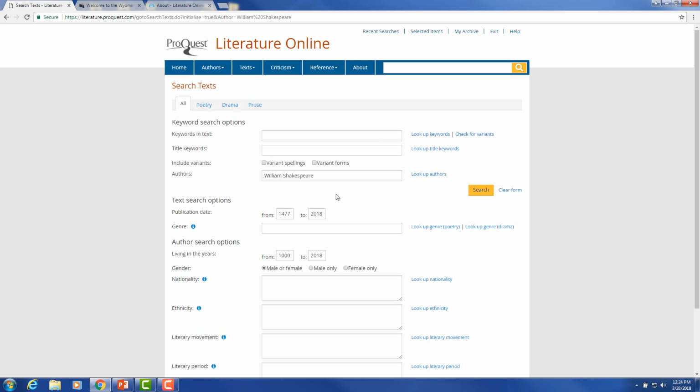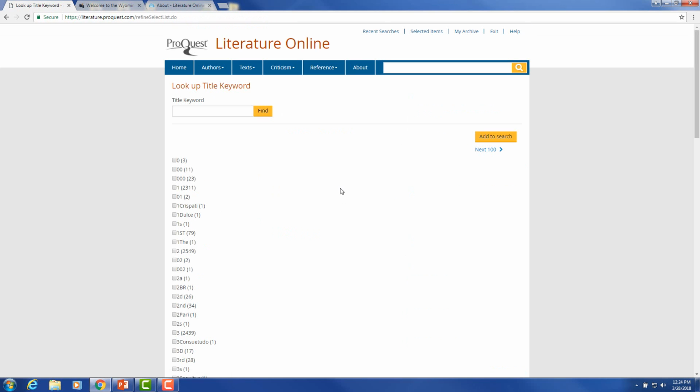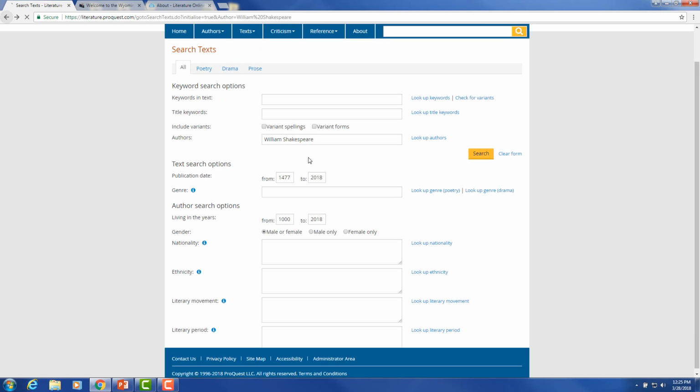This automatically populates the author with William Shakespeare. I can search keywords, title keywords, publication, genre, and other options down here, and we'll look at those in a second. On the right-hand side of each one of the boxes, you'll notice that it gives you a lookup. So next to title keywords, I can look up title keywords, and it will give me an extensive numerical and alphabetic list. I can also do a quick search to find it on the list, and then it will populate my search.